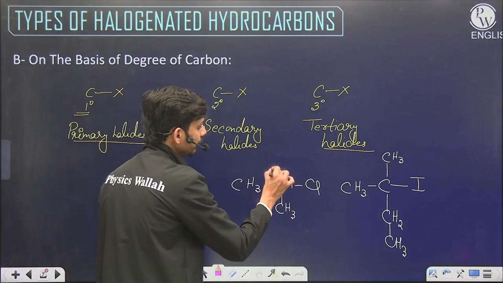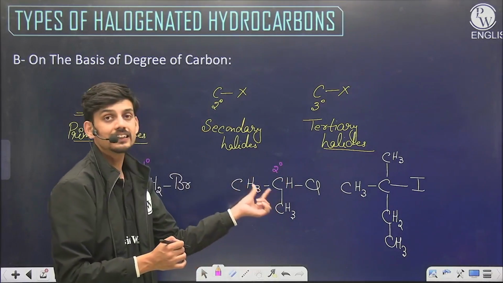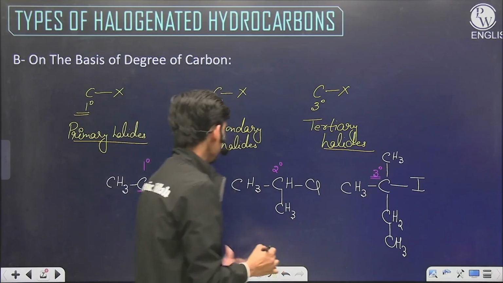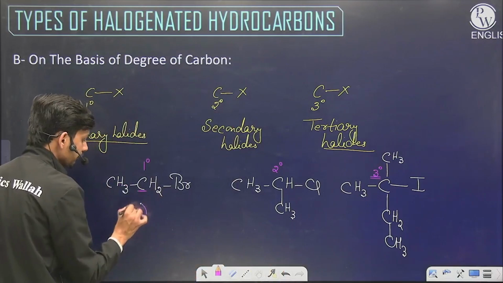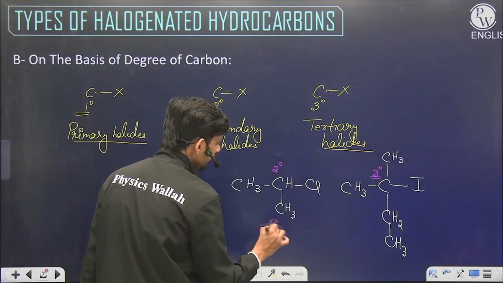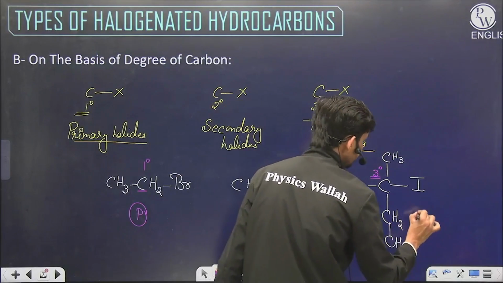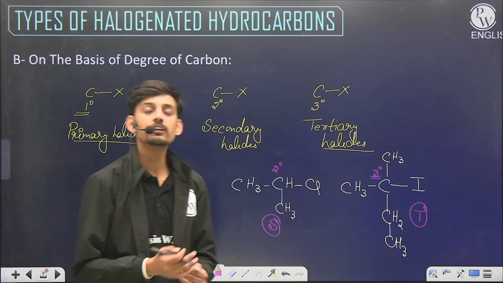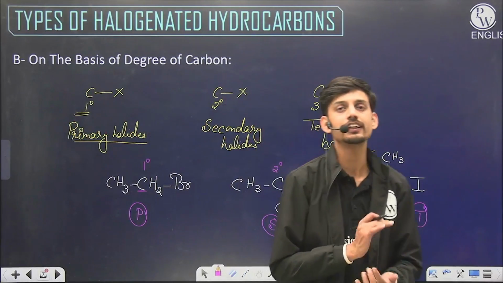This is a 2 degree carbon because it has two carbons directly attached to it. And this is a 3 degree carbon. So this first one is a primary halide. The second one is a secondary halide. And the third one is a tertiary halide. So on the basis of degree of carbon, we can also classify the halogenated compounds.